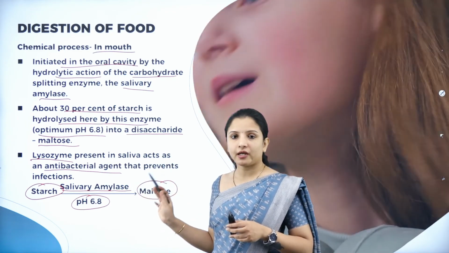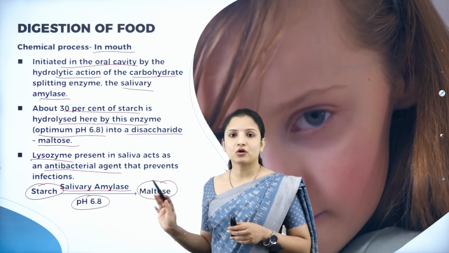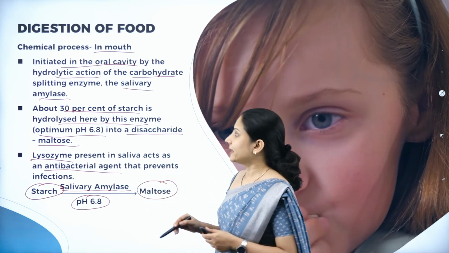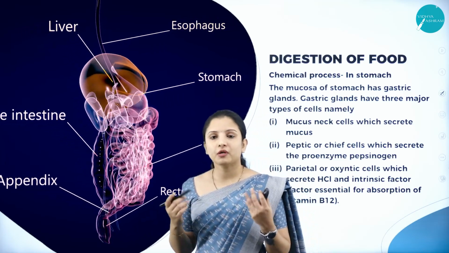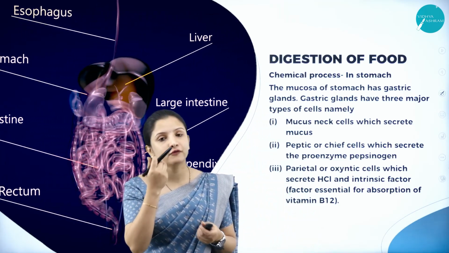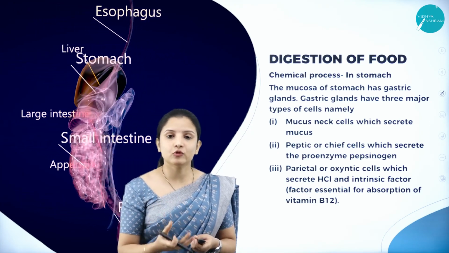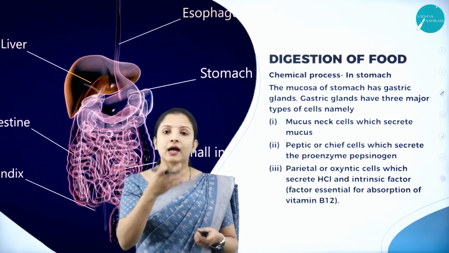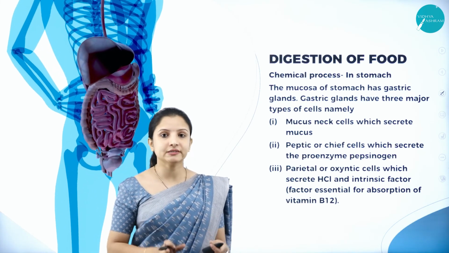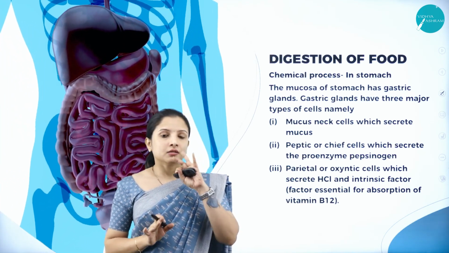So the complete breakdown of carbohydrate has not occurred here. Further breakdown will occur. We shall study about it later. So this was about the chemical process of digestion that occurred in the mouth. Now the food has become a bolus. That bolus has entered into the pharynx, and from the pharynx it has entered into the esophagus. From the esophagus it enters into the stomach.